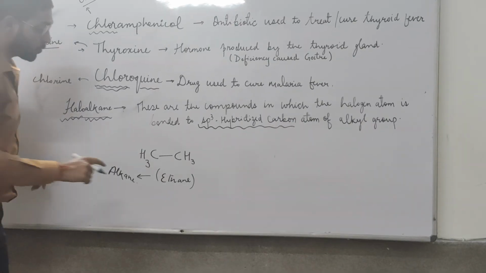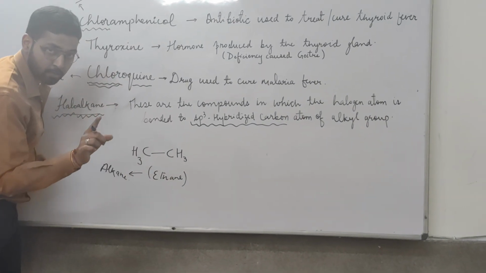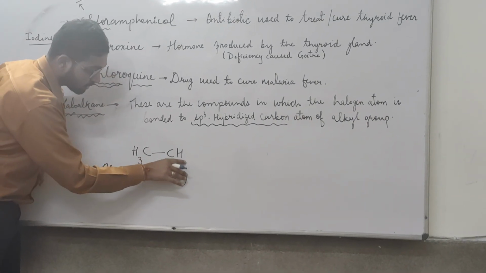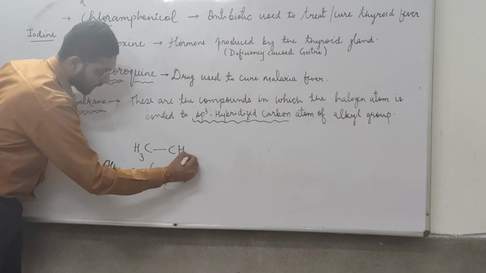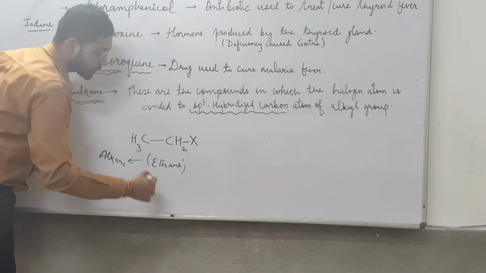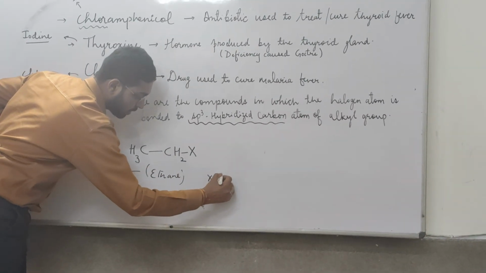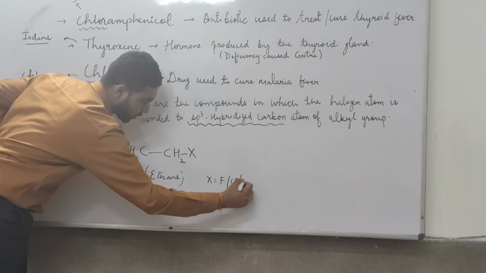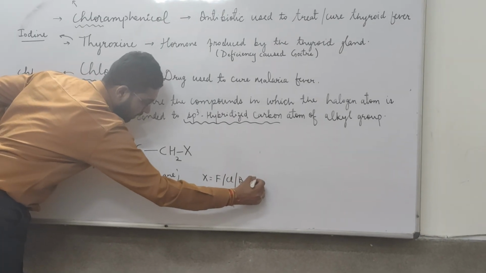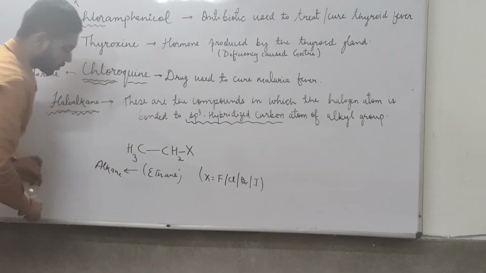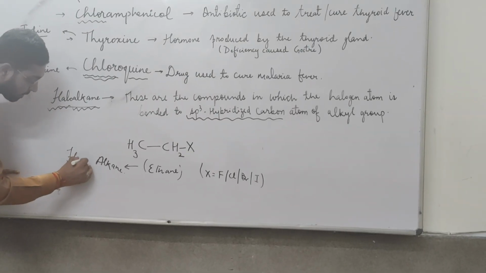And if I remove one of the hydrogens and replace it by a halogen, which may be fluorine, chlorine, bromine, or iodine, now it converts to a haloalkane.